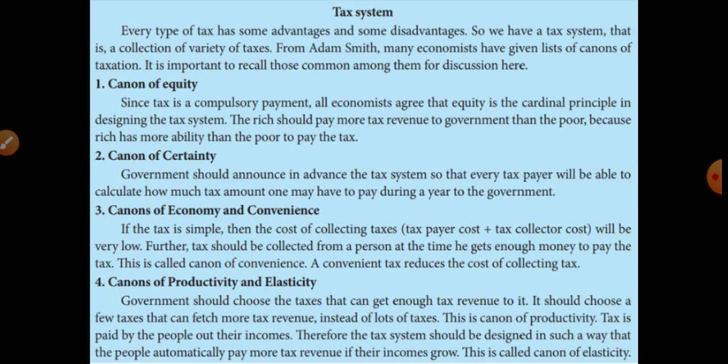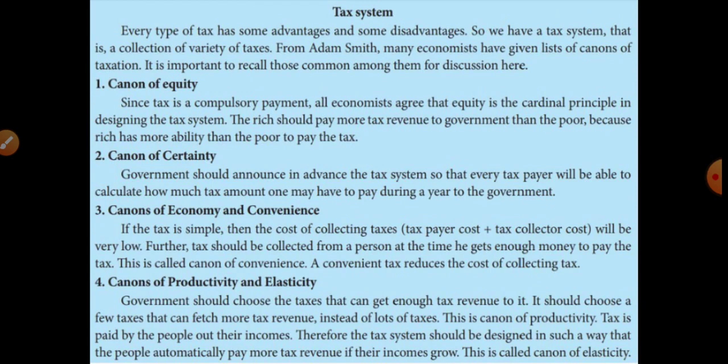All economists agree that equity is the cardinal principle, that means the essential one, in designing the tax system.